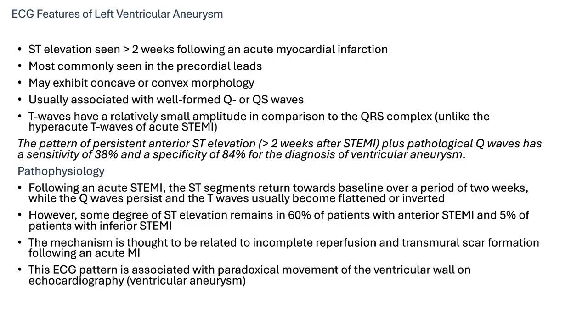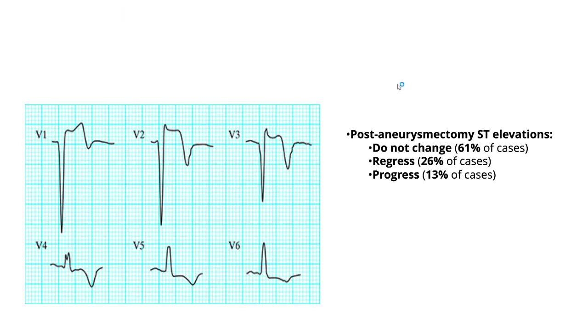And the ECG pattern is associated with paradoxical movements of the ventricular wall on echocardiography, which is the ventricular aneurysm. And post-aneurysmectomy ST elevations are seen in 61% of cases, but they may regress in about 26% of cases.